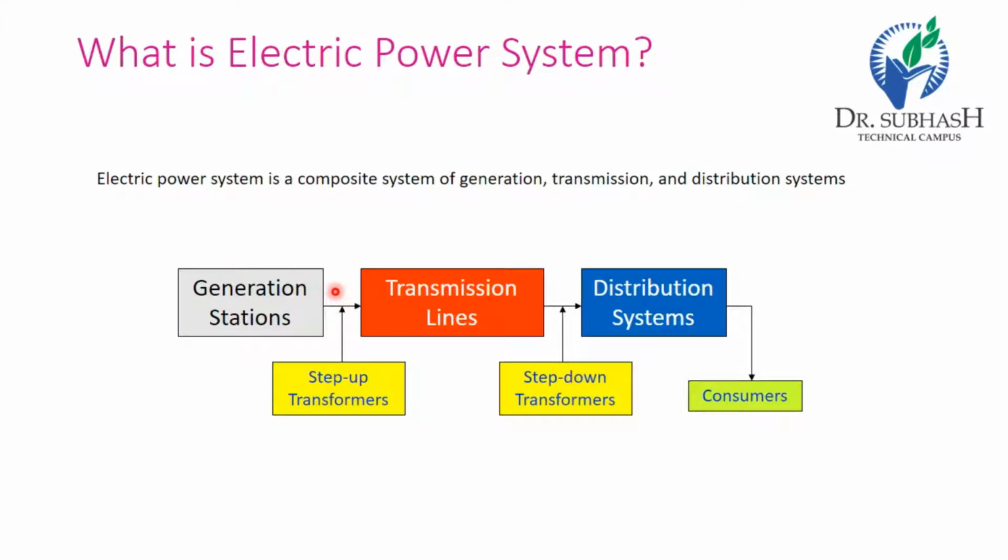In the generating station, fuel like coal, water and nuclear energy is converted into electrical energy, and the electrical power is generated in the range of 11 kV to 25 kV, which is stepped up for long distance transmission. The power plants of the generating station are mainly classified into three types: thermal power plant, hydro power plant and nuclear power plant. The generator and transformer are the main components of the generating station.